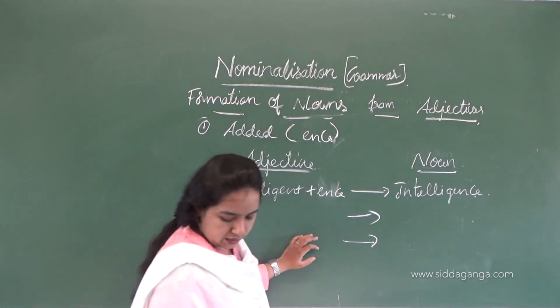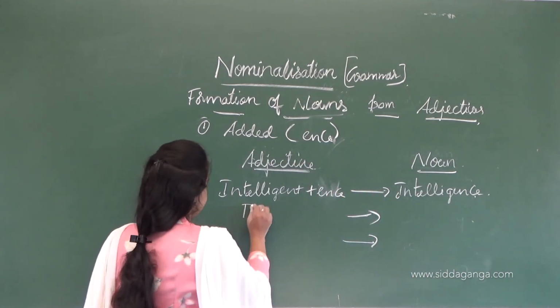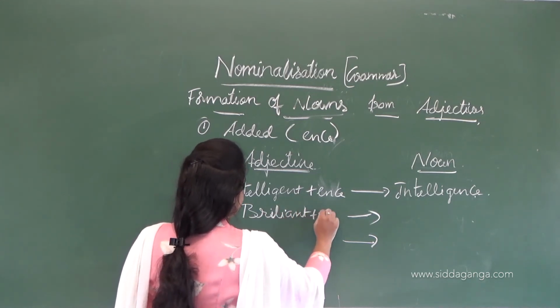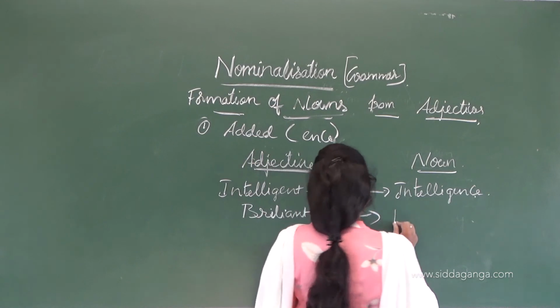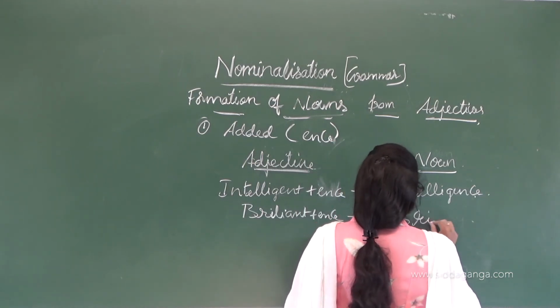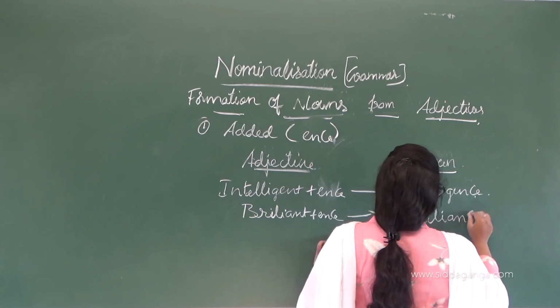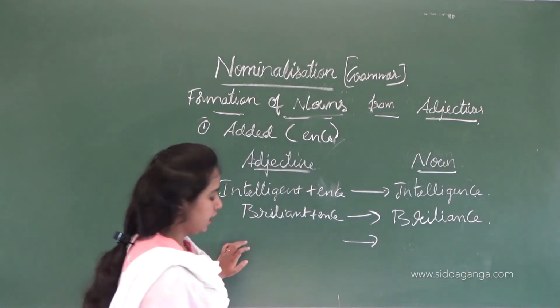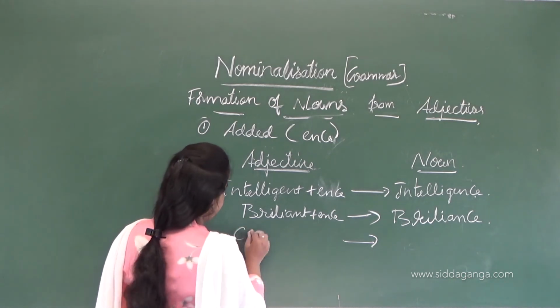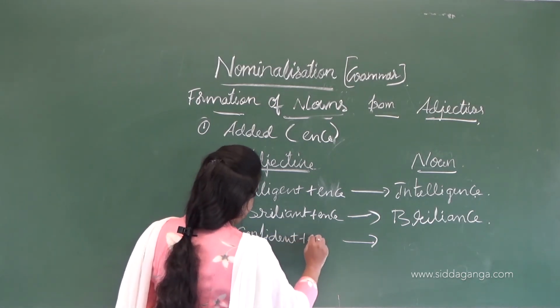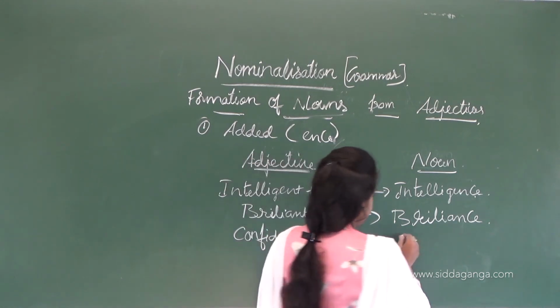Intelligence. The next is brilliant plus ENCE, then we get brilliance. Then the next is confident, confidence.